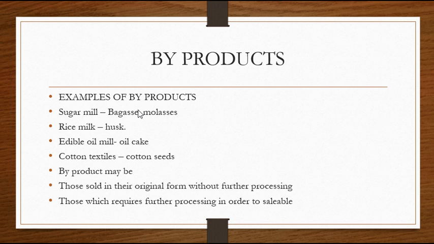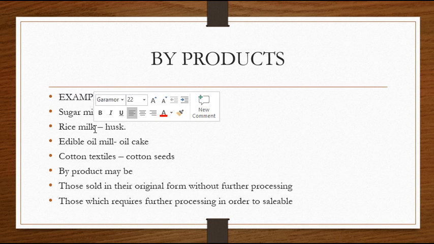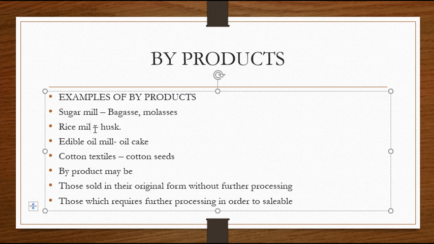So the leftover products, the other products which are generated from the main product, are known as byproducts. The same way, rice mill. When you look into a rice mill, you get the husk. So you all know what the husk is.